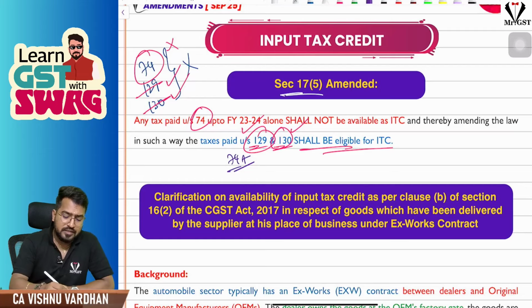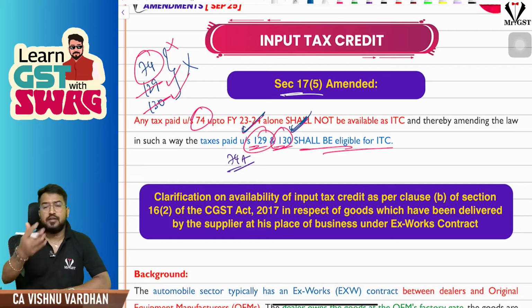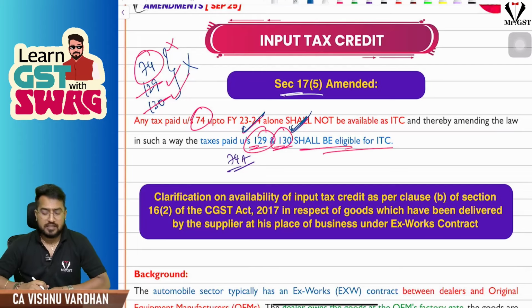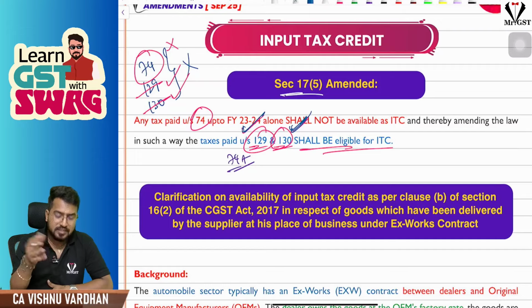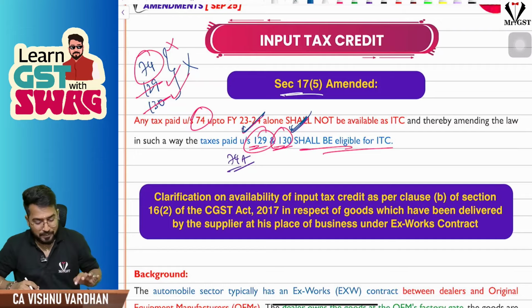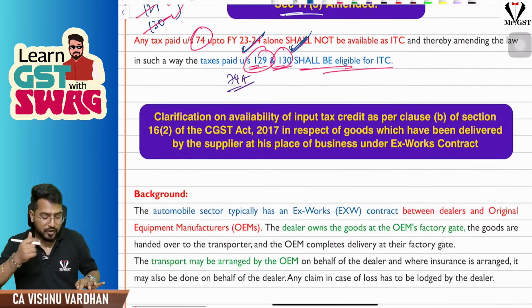So ITC of GST paid under section 129 and 130, for confiscation of goods, detention of vehicles, all these things, is available as ITC for you under section 17 subsection 5 now. So no problem: transport the goods, commit the offenses, pay GST and take it as ITC. But for penalty and all, you cannot take ITC, remember that.